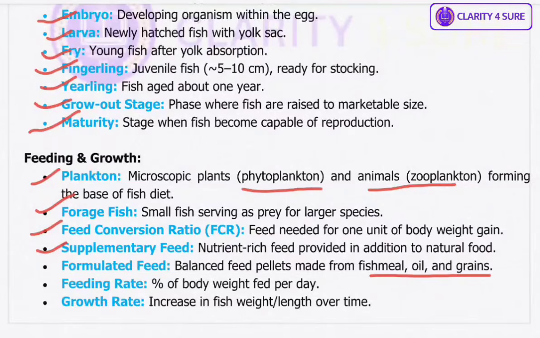Then we have feeding rate, the percentage of body weight fish are fed daily, adjusted with growth and temperature. Then we have growth rate, measures how fast fish gain weight or length over time, influenced by feed. It could be genetics also, and it could be environment also. So that's a complete and easy breakdown of fisheries and aquaculture terminology, which was clear, concise, and exam ready.